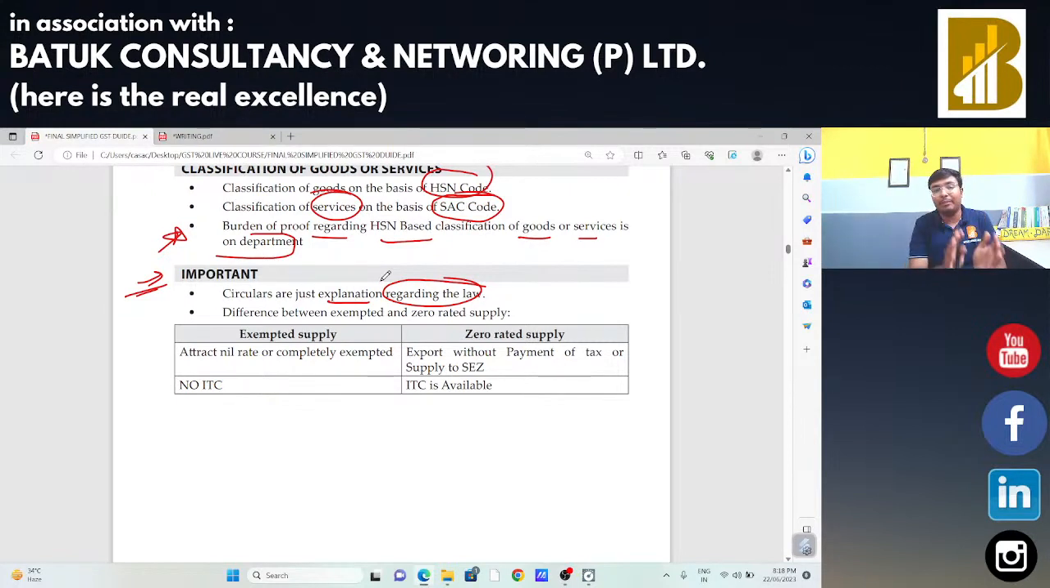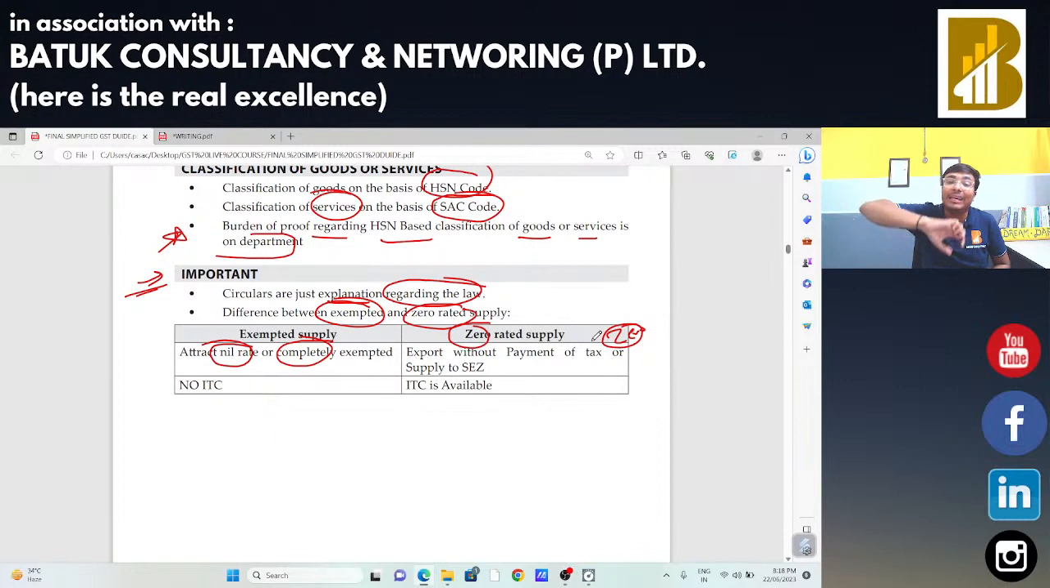Okay, so this is the basic thing which is very much useful at the time of litigation, and when you are doing any type of litigation, these type of contentions are really very relevant and very helpful for us. Now, what is the difference between exempted supply and zero rated supply? Exempted supply attracts a nil rate of tax, completely exempted, whereas zero rated supply is zero rate of tax, that is without payment of tax.